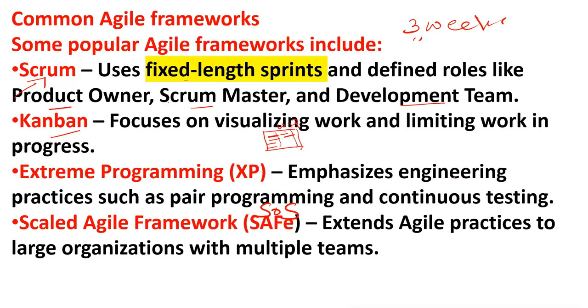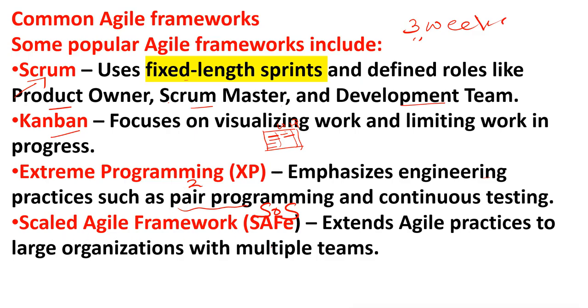Extreme programming emphasizes engineering practices such as pair programming. If you see in the question, two people are working, or pair programming, it means they are talking about extreme programming, because in extreme programming one person writes the code and the second person just does the testing. So in this way there are fewer chances of error.